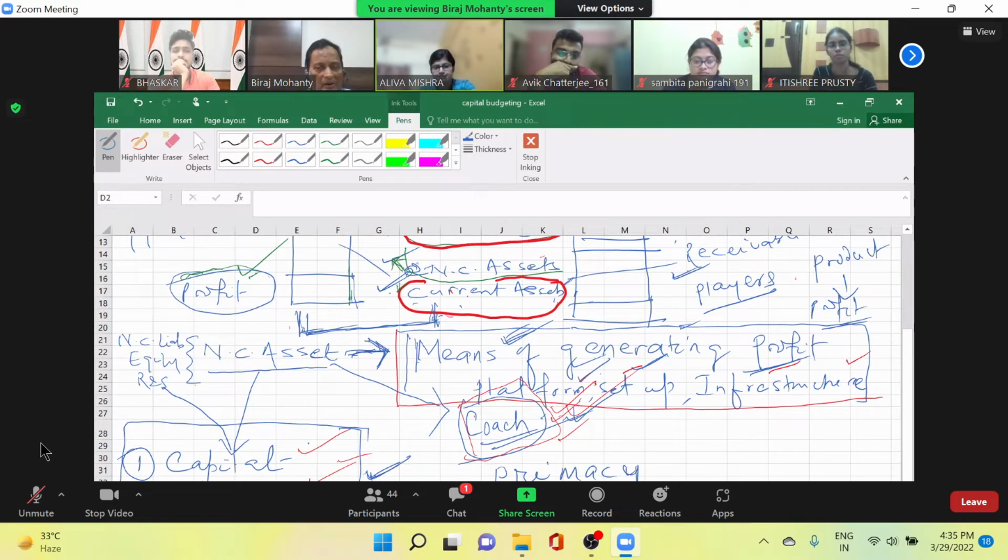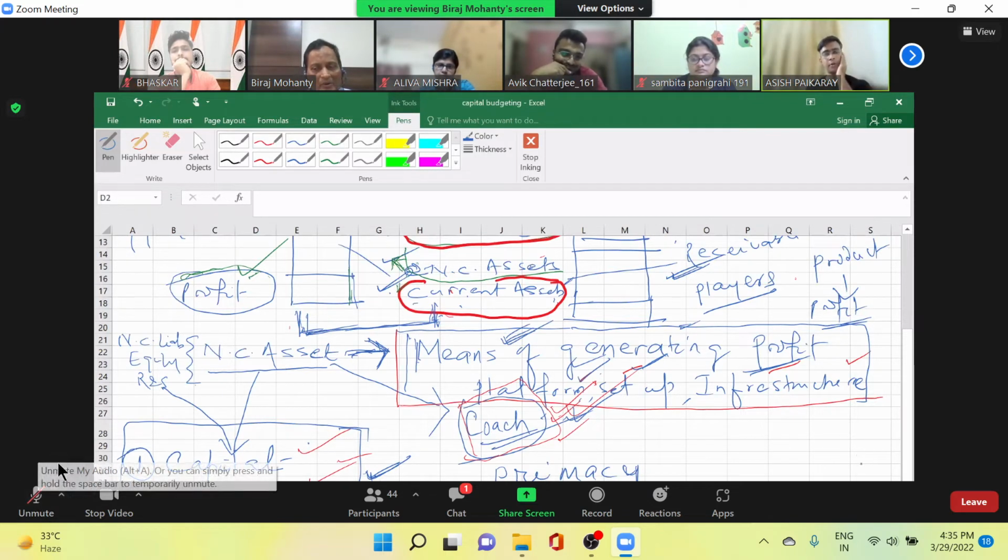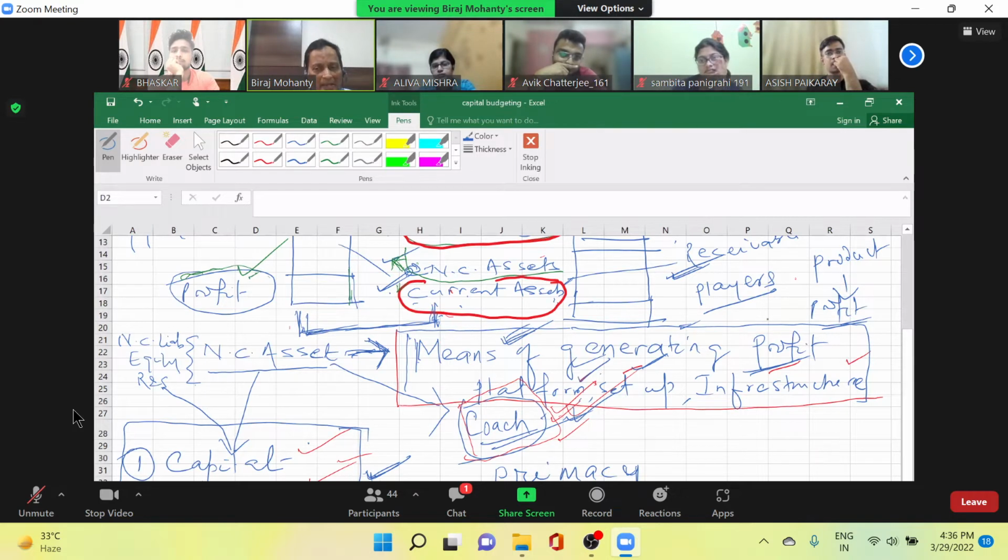Yes. And current assets are players. Which is important? Coach or player? Sir, player. Both are important. Most important is player. Player is more important because they will perform in the field. Okay, I will put the term in a different way. Which has primacy over the others? Primacy, you understand? Which comes first?